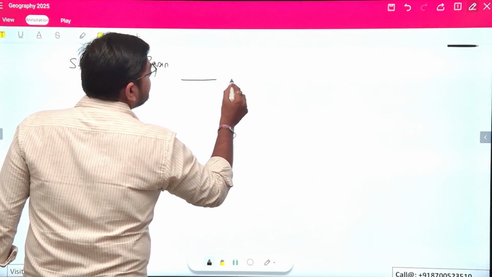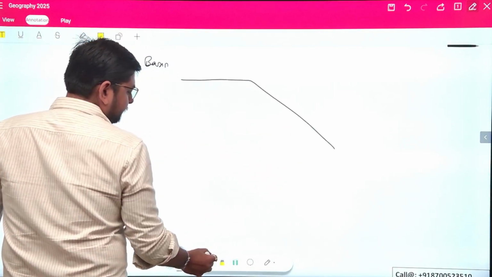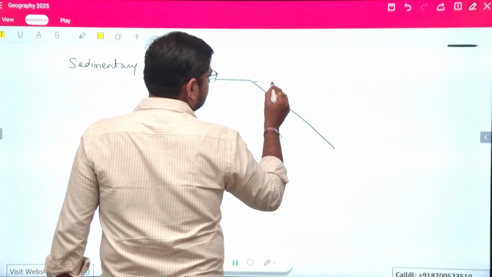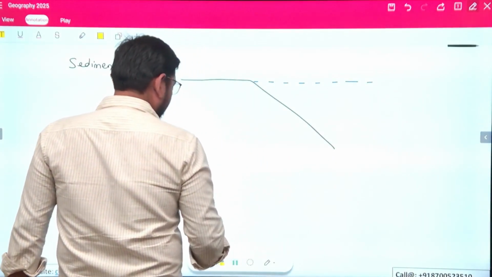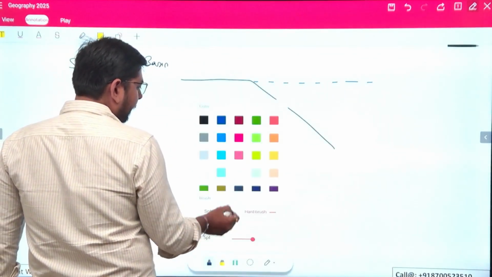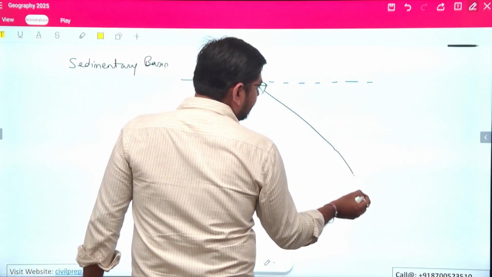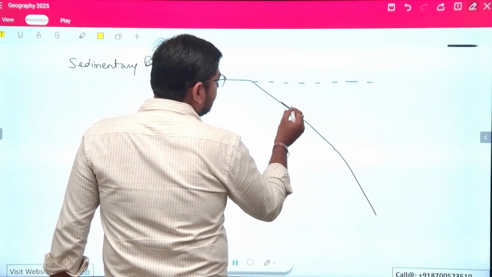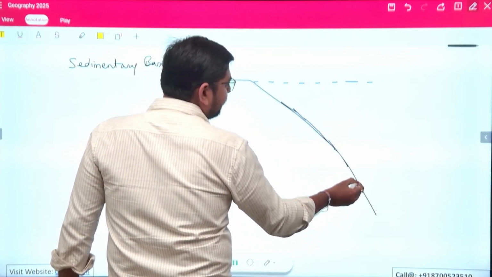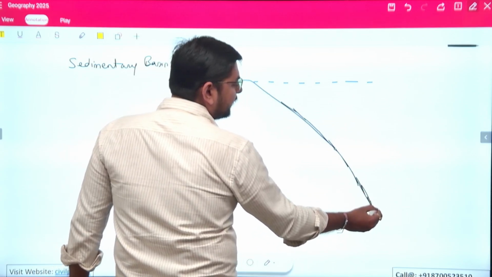For example, this is land and this is water. So here what we are seeing is that there is accumulation of certain sediments and the biomass is moved to a particular region.